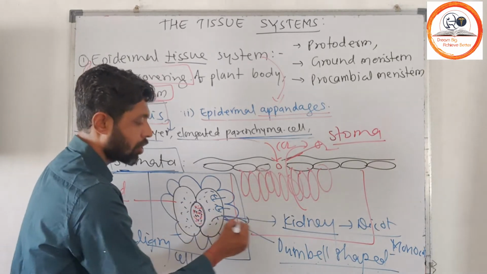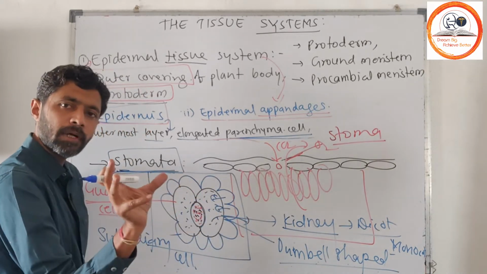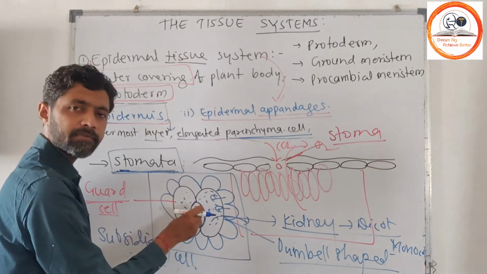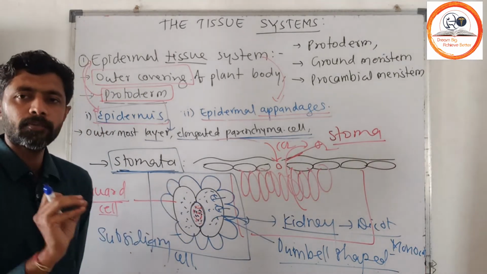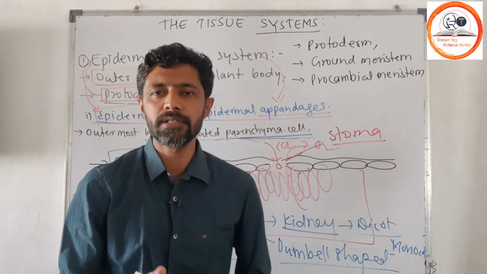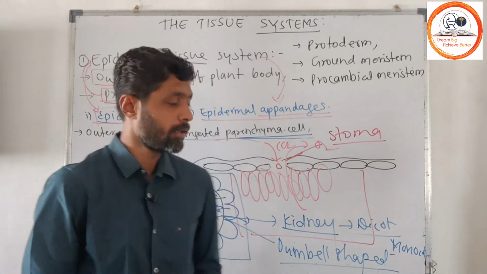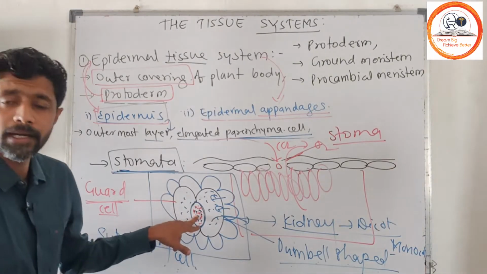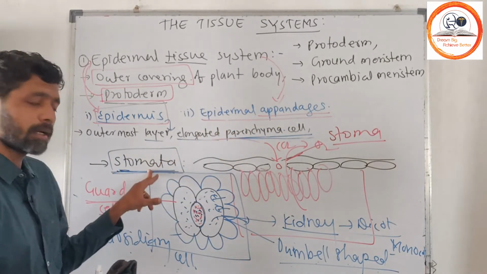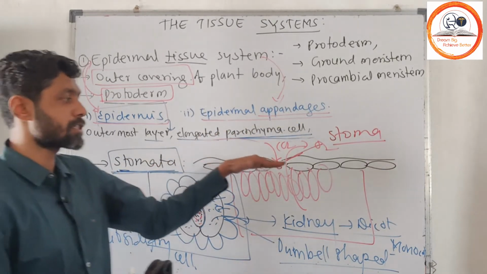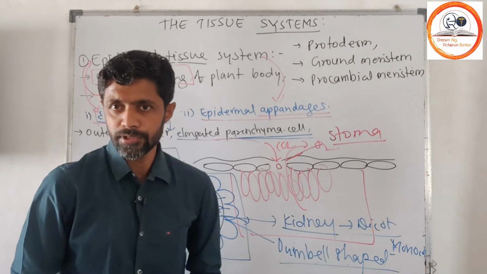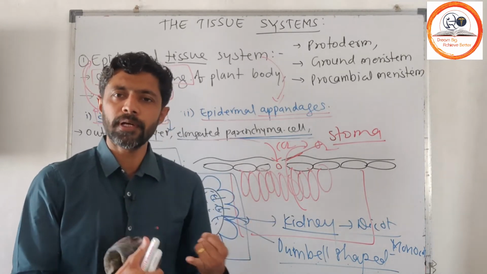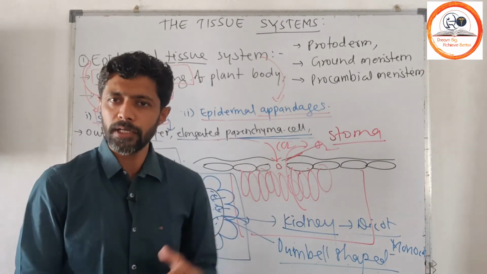When the guard cells lose water, turgidity is lost and the stomatal apparatus closes. This entire mechanism of opening and closing of guard cells we have to consider in transport in plants. So stomata are another epidermal appendage, and they are also considered part of the epidermal tissue system. The epidermal tissue system is the entire outer covering of the plant body.